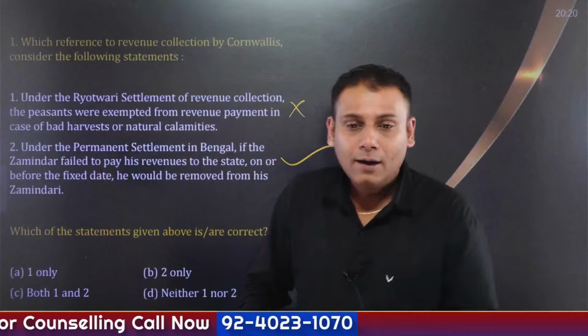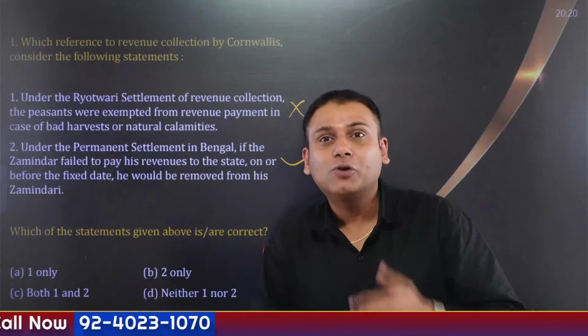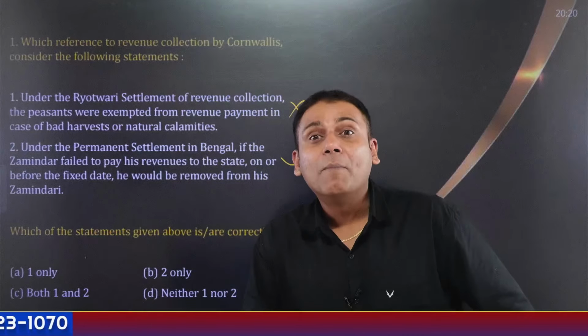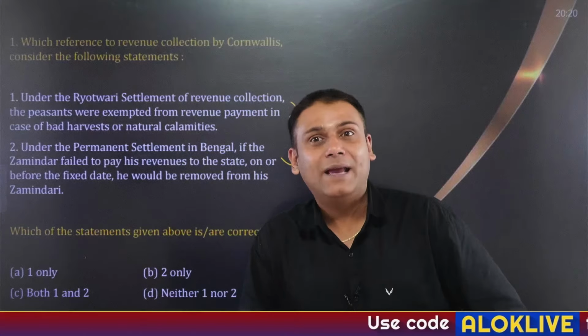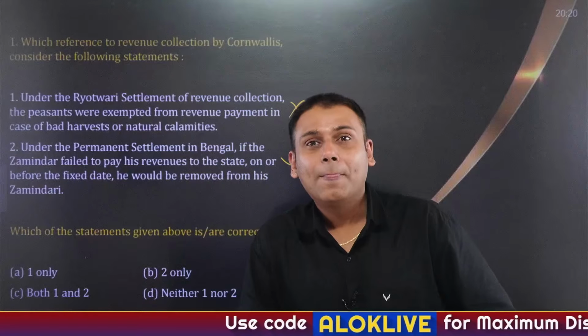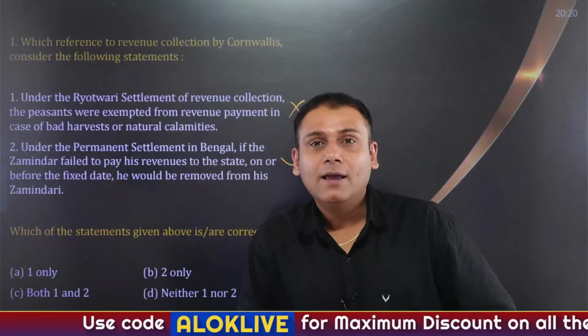This system is also referred as what? Permanent settlement. Why is this system called permanent settlement? There's a reason behind that. And what's that? Yes, sunset clause. Because for the next 10 years, for the next decade, it is believed that the taxes won't change.